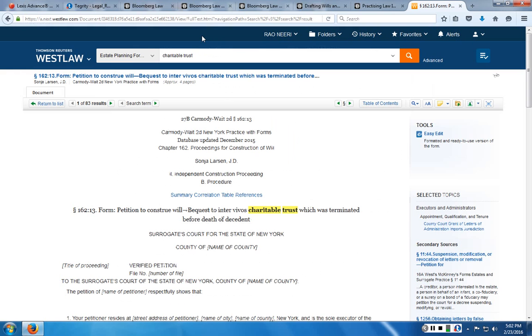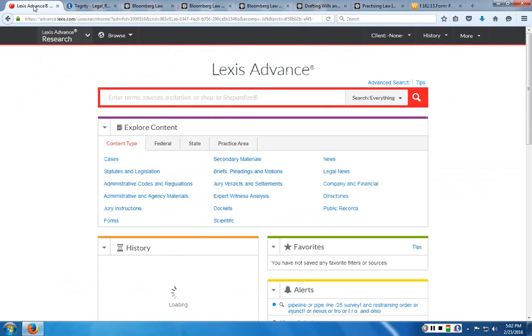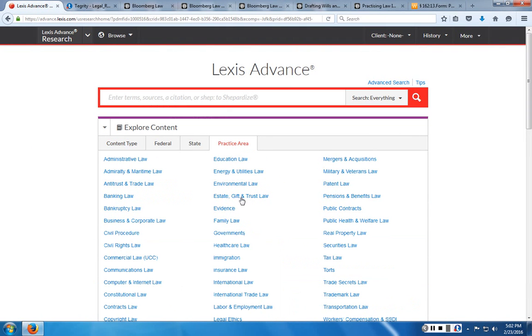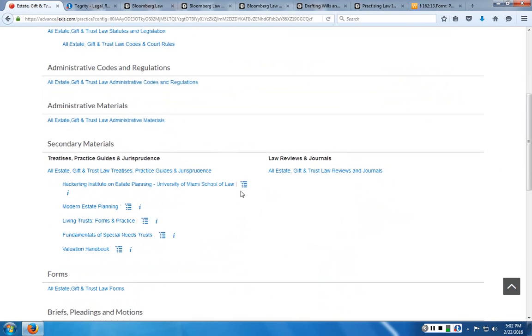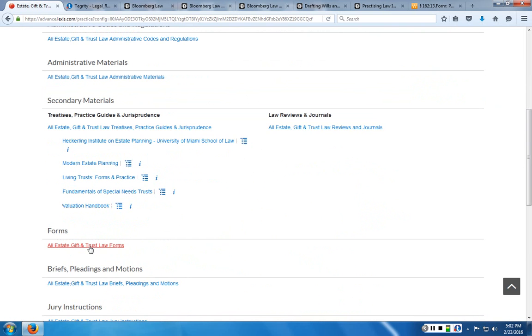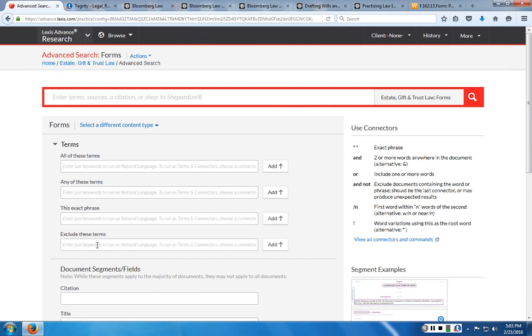And in addition to that, there are also some resources on Lexis Advance. If you look under practice area from the main page, there's a link to estate, gift, and trust law. And if you scroll down on this page, there's a link to all estate, gift, and trust law forms.